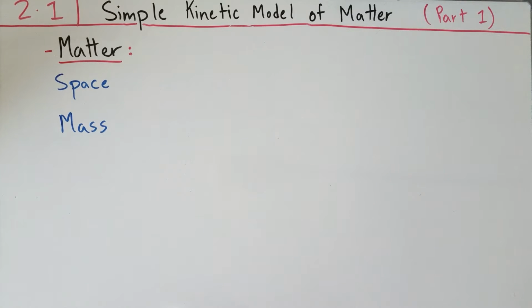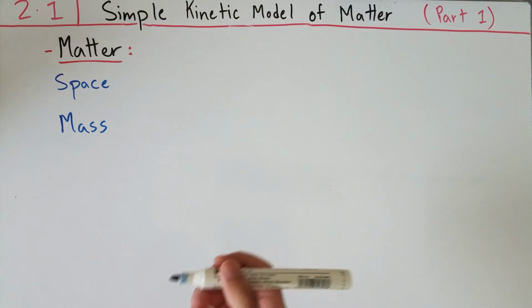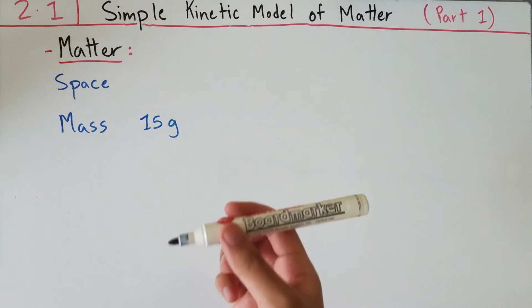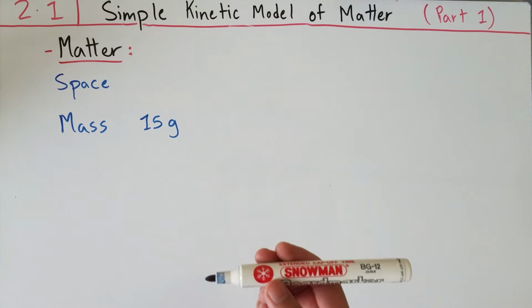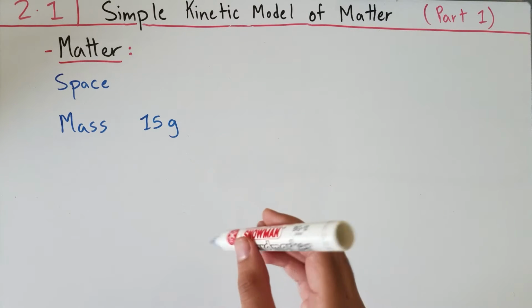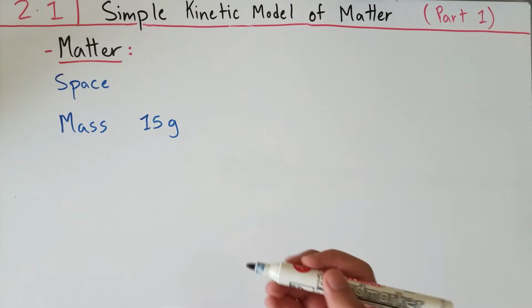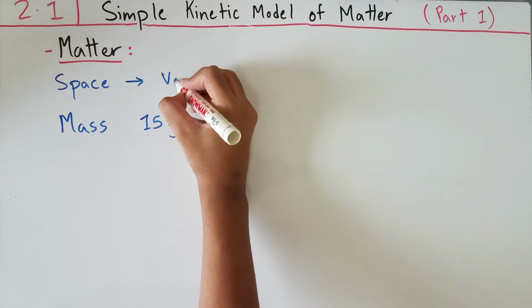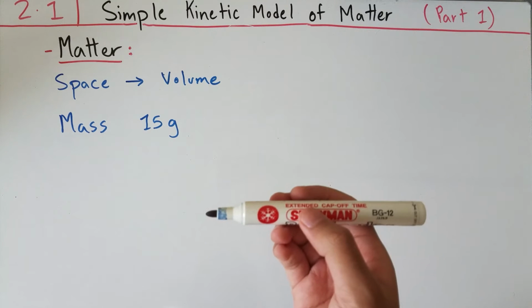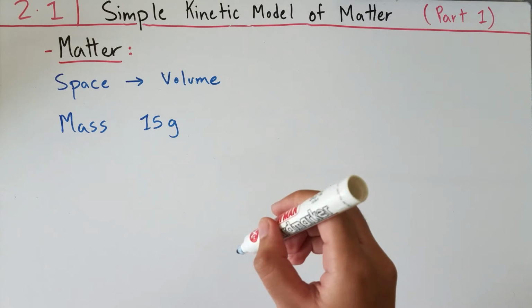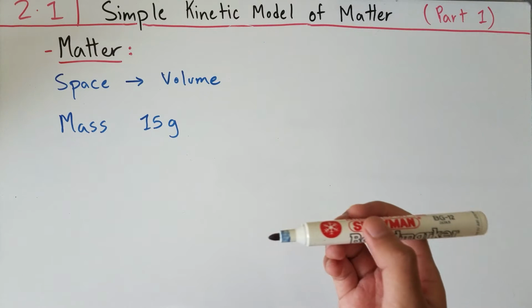We know that we can find the mass of some object, for example, this marker that I'm using right now, using a balance, and let's say that this mass would be about 15 grams. Well, this would be the mass of this matter that I have here. Now, this marker also occupies a certain space, or the more formal term for space is volume. So we could say that this marker also occupies some volume, and let's assume that this marker occupies a volume of, say, 10 cubic centimeters.